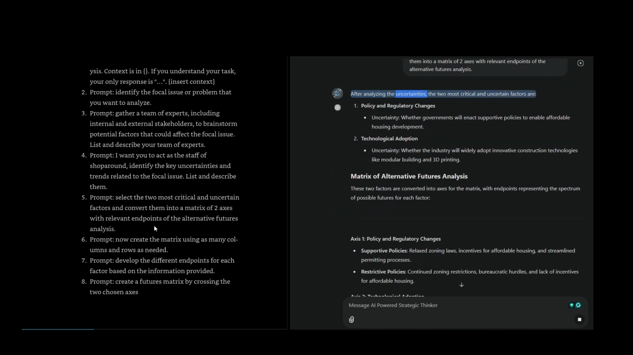After analyzing the uncertainties, the two most critical and uncertain factors are policy and regulatory changes. Uncertainty: whether governments will enact supportive policies to enable affordable housing development. Technological adoption. Uncertainty: whether the industry will widely adopt innovative construction technologies like modular building and 3D printing. Matrix of alternative futures analysis.